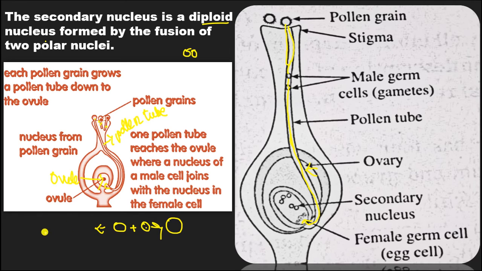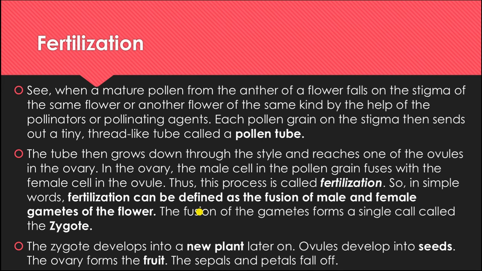This is the male cell. This is the female cell. And this one is the zygote. When the male gamete and female gamete totally fuse or mix, they form a single cell that is known as the zygote. Now this zygote again develops into a new plant later on. With time, the zygote grows up.